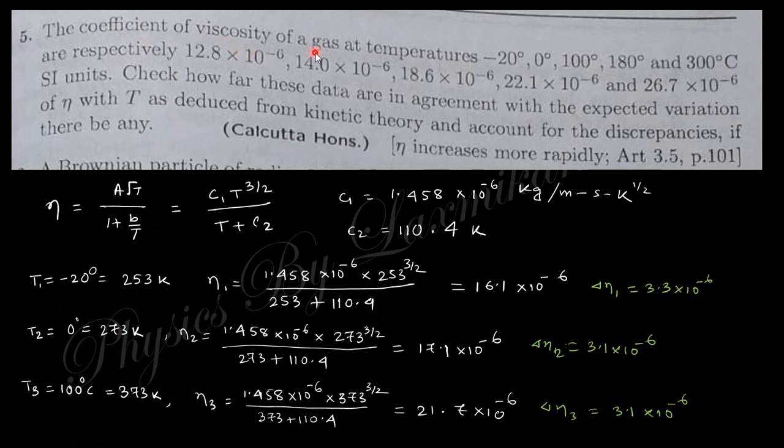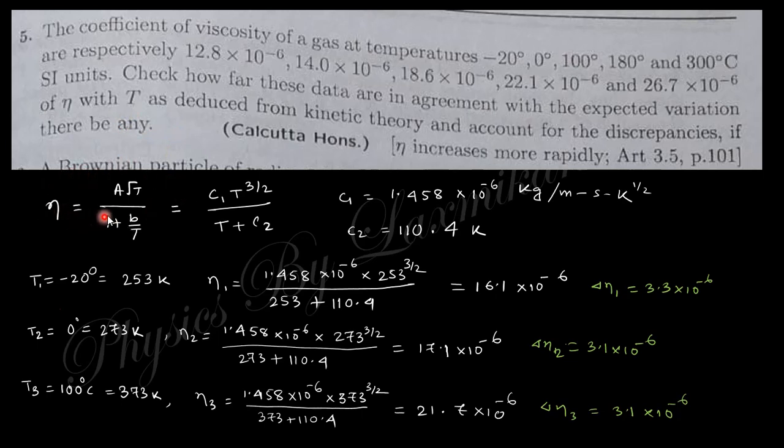The coefficient of viscosity of a gas at different temperatures of -20, 0, 100, 180 and 300 degrees is given like that. Check how far these data agree with the expected variation of eta with T discussed in kinetic theory, and account for the discrepancy, if any.